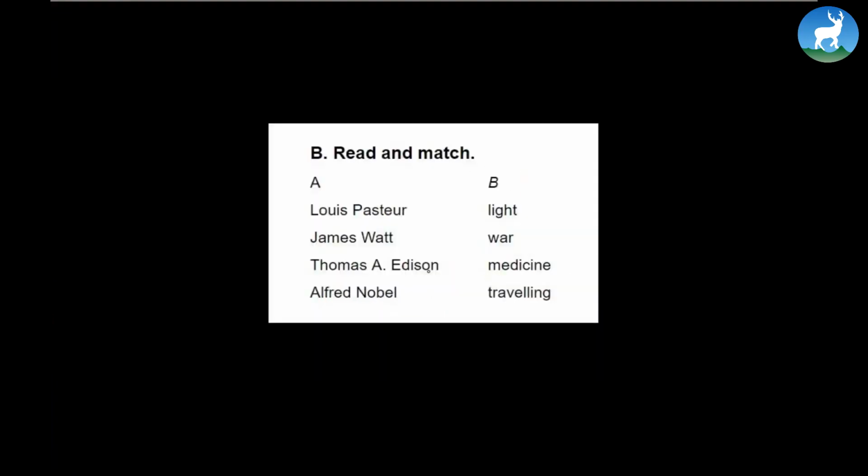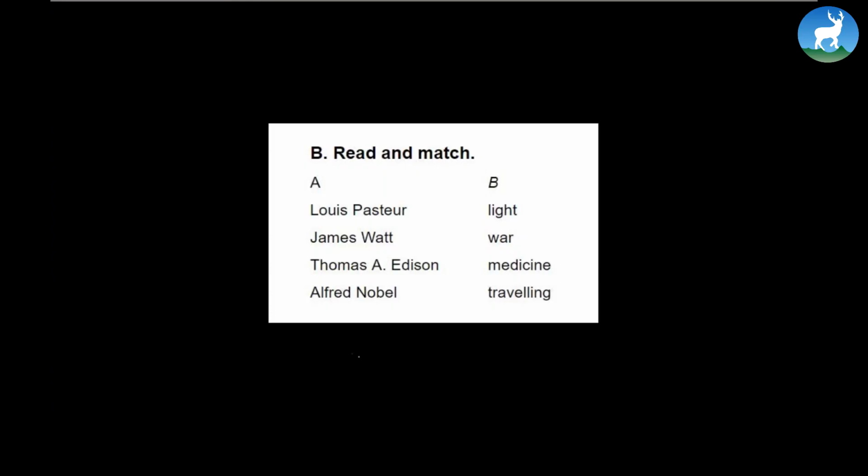Read and match, very simple. I'm not going to do anything here. I'm just going to read the names: Louis Pasteur, James Watt, Thomas Alva Edison or Thomas A. Edison, Alfred Nobel; light, war, medicine, and traveling. See in what way each name can represent these words given in section B. So you can just read and match the following here.